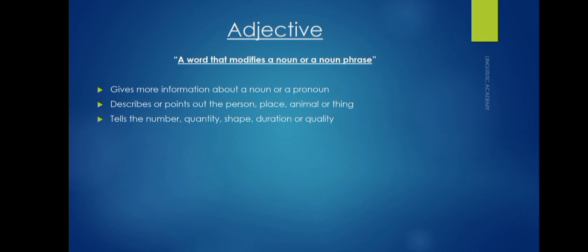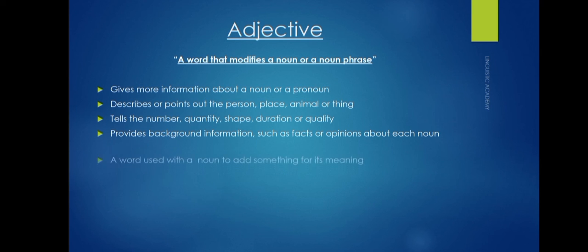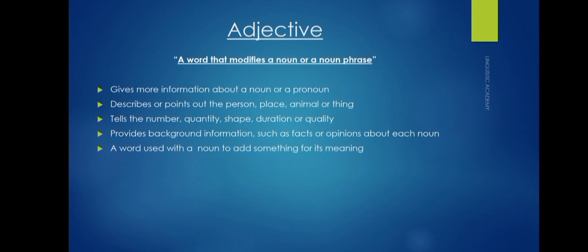That means it tells the number, quantity, shape, duration or quality of the subject. Sometimes an adjective provides background information, such as facts or opinions about each noun. Overall, we can say it is a word that is used with a noun to add some information for its meaning.